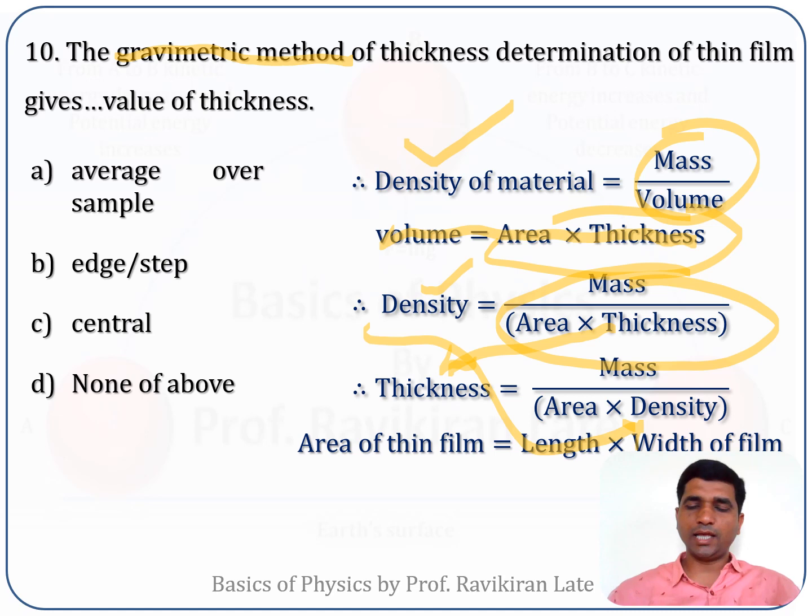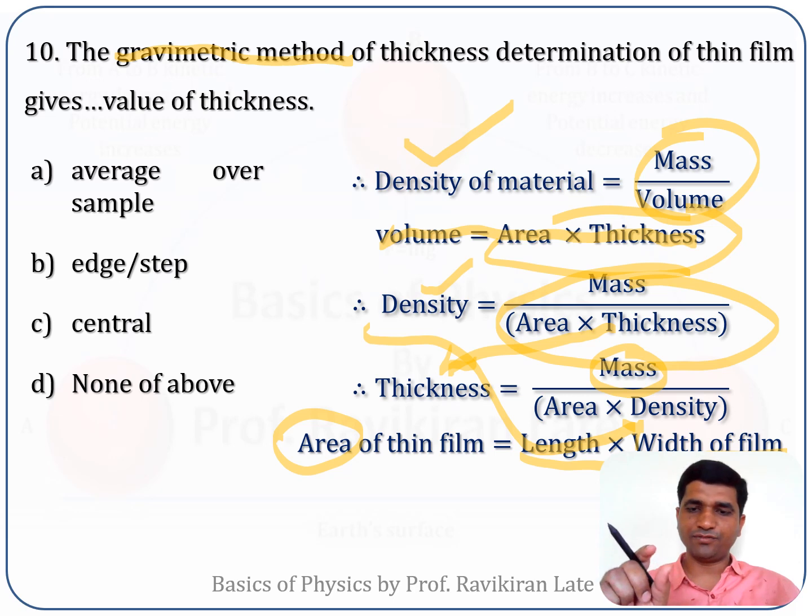And obviously the area of the thin film can be measured with the help of any kind of optical microscope which has a scale attached to it. For example, you can use a traveling microscope, and you can calculate the length and width of the thin film, and from that you can calculate the area. The mass of the thin film you can calculate by taking the mass of the substrate before deposition and after deposition.